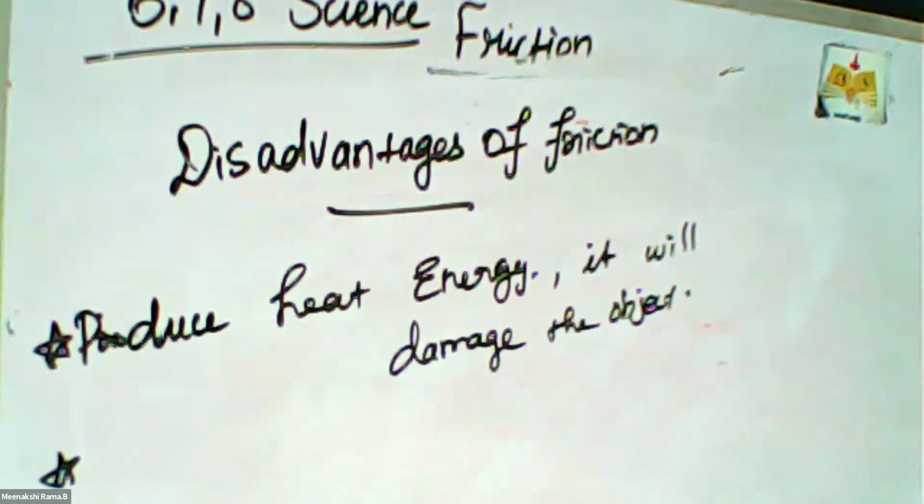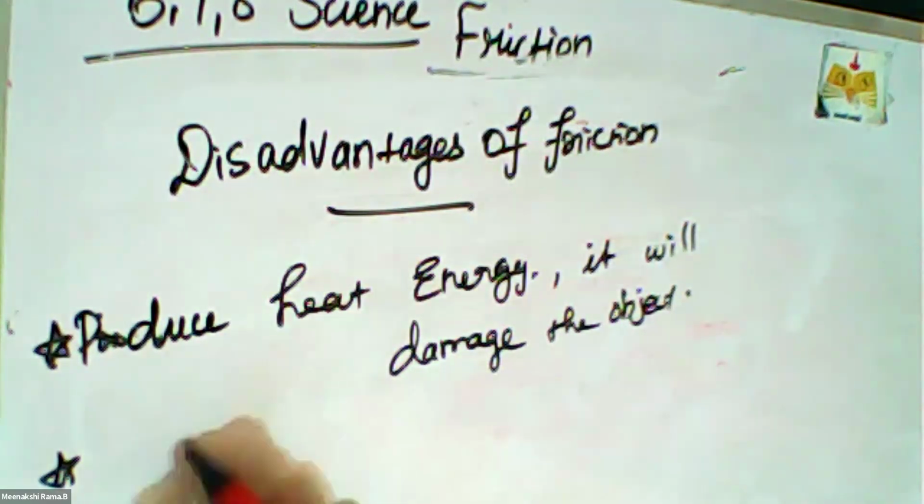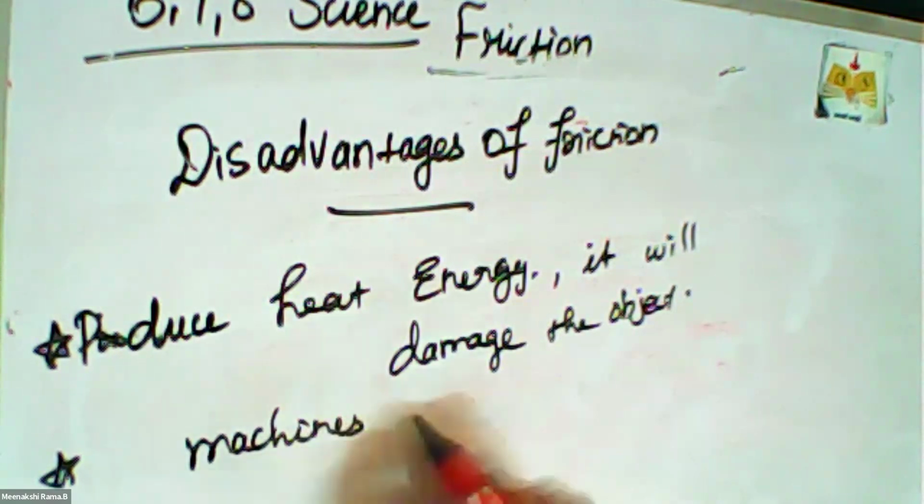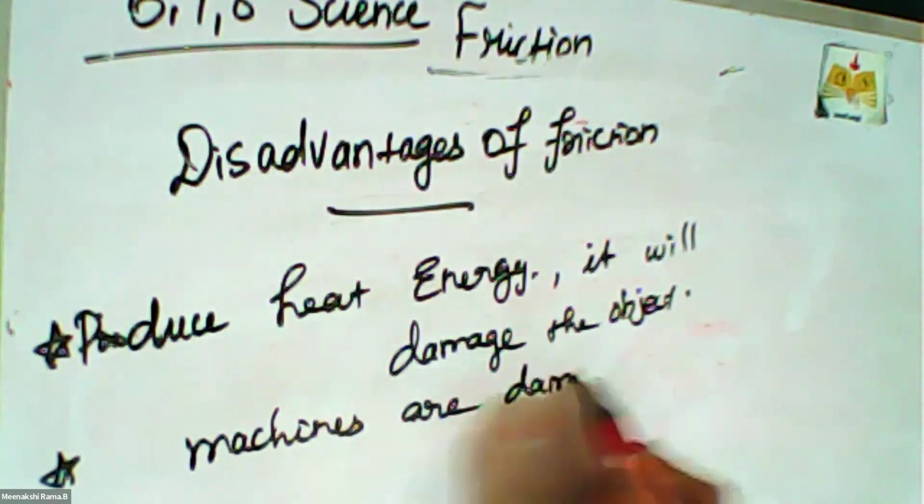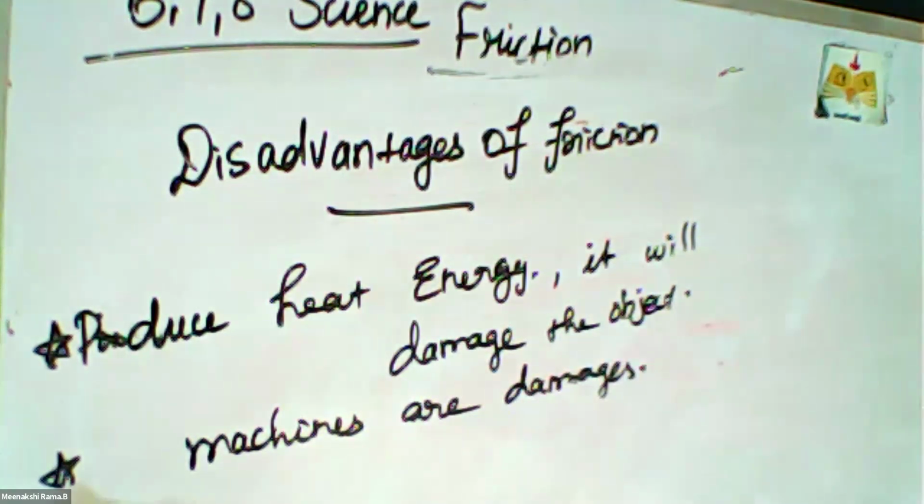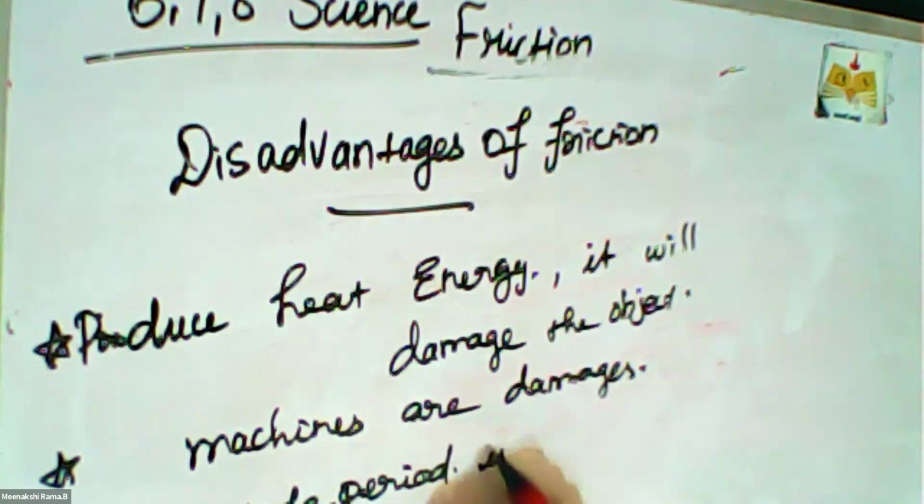And the second one: because the surfaces rub against each other, the machines will be damaged. Machines are damaged because of friction. And the third one: an excess amount of effort is needed to operate the machine, so the life of the machine is also lesser. Life period is less because of friction. Okay, these are all three disadvantages of friction.